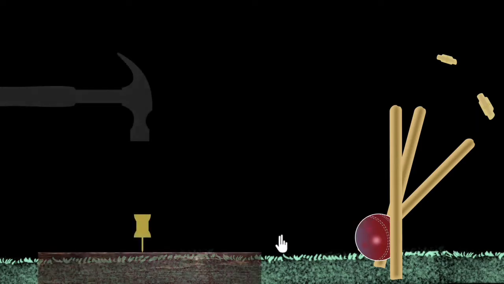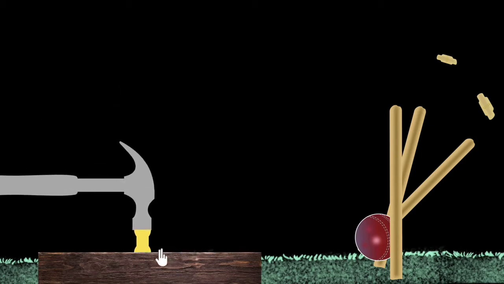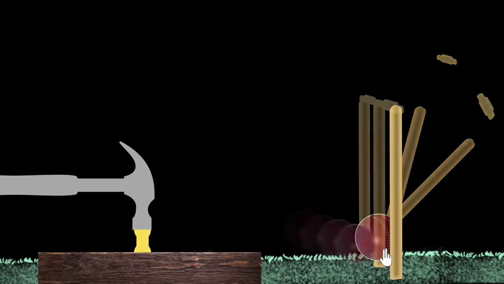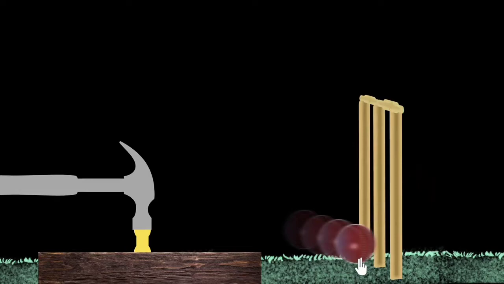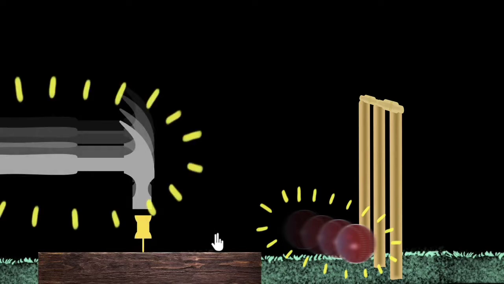Let's take another example. If I were to drop a hammer onto a pin, then it can do work on that pin. It pushed on that pin and made it move. So the hammer also had energy. So what's common in both of these? Well, over here, before the ball hit the stumps, it was moving. So you see, a moving ball has the capacity to do work, and therefore it has energy. Similarly over here, before hitting this nail, the hammer was moving. So a moving hammer has the capacity to do work. It must have energy as well.